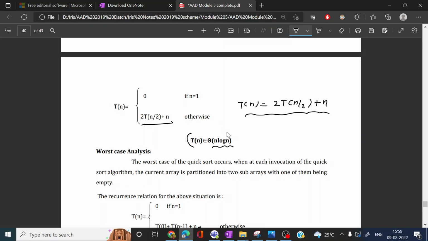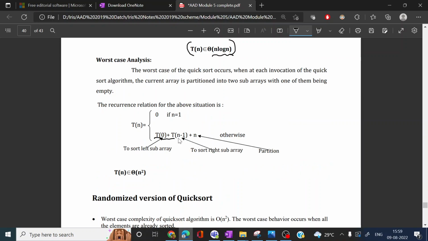And also we can see the worst case efficiency. The worst case efficiency of quicksort is this one, T of 0 plus T of n minus 1 plus n. And when we solve this equation, you will get T of n equal to n square. Worst case complexity is n square. So this is the quicksort.